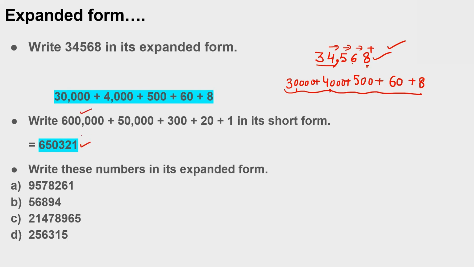That's my expanded form. I have ones, then 20, then 300, then 50,000. Then what will it become? Ones, tens, hundreds, thousands, 10,000s, 100,000s. So how will you read it? 650,000 and 381. These are all questions for you on how to write in expanded form.